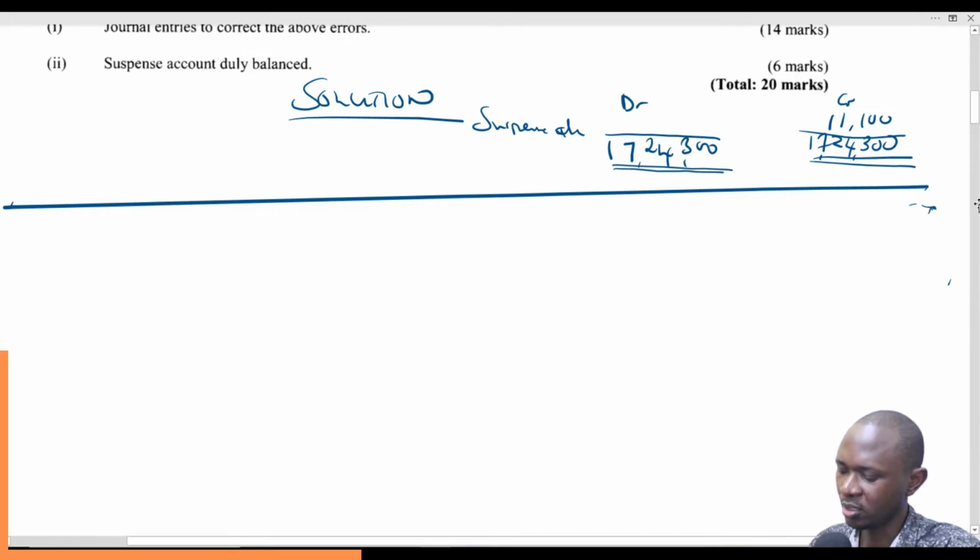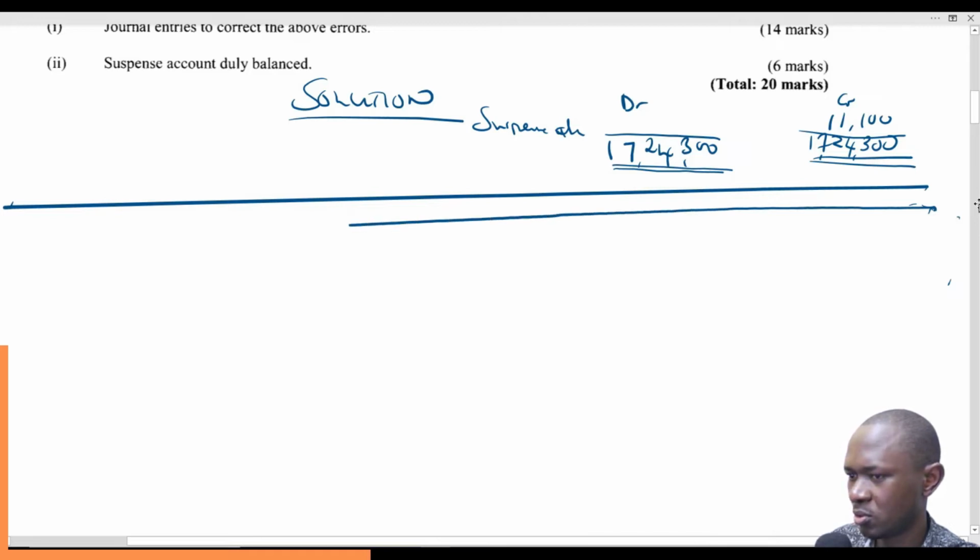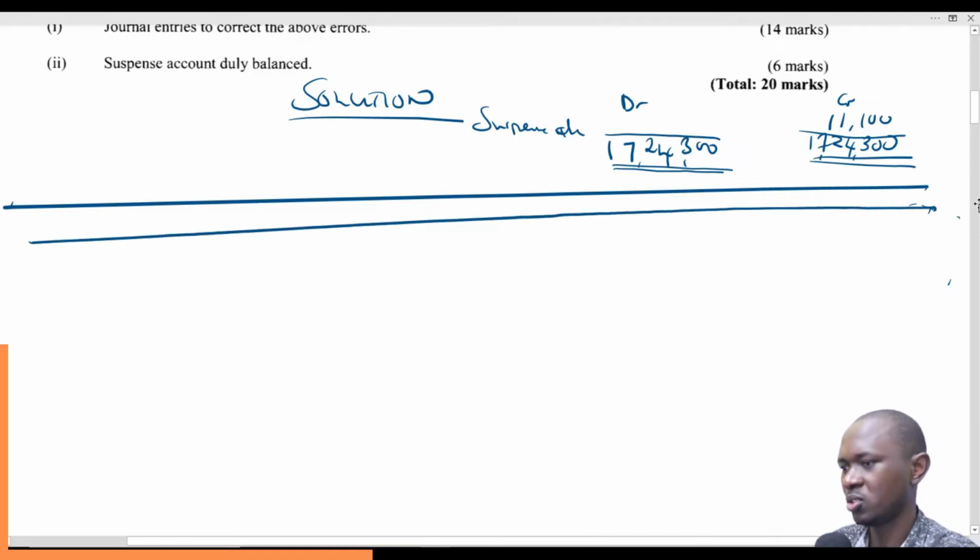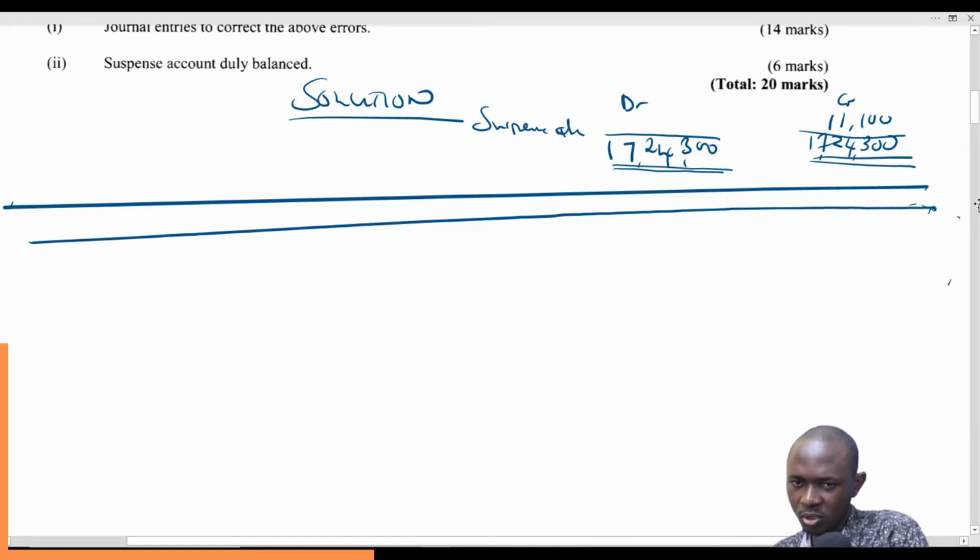I think I'll just draw using bare hands. Let me try again. It's not easy to draw these lines. Let me just see how it goes. Good. I think we've managed. So that one is good.